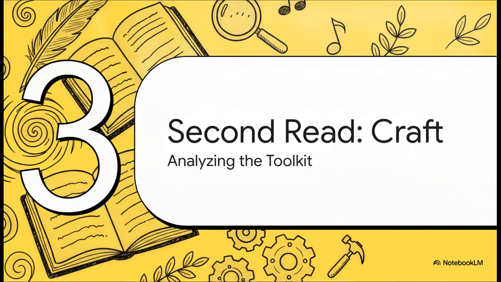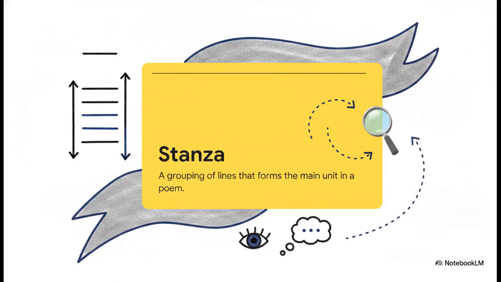Okay, part 3, the second read, focusing on the craft. This is where we peel back a layer and look closely at how the poet actually built the thing. First up, we can see the poem's unique form by looking at its structure. A line is the fundamental unit of poetry, carrying meaning both horizontally and vertically. A stanza is just a grouping of those lines. Our practice poem is built using 4 individual lines grouped together into a single stanza.